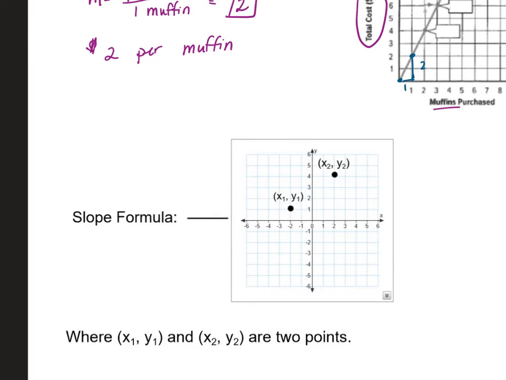All right, this is a new concept for you. It's called the slope formula. And you're going to see when you get into Algebra 1, your Algebra 1 teacher is going to have you use this formula to help you find slope. And so all that you really have to remember is that your slope formula is still your vertical change versus your horizontal change. And so as we go through this, you're going to want to just kind of keep that in mind. So let me go ahead and make a triangle here.